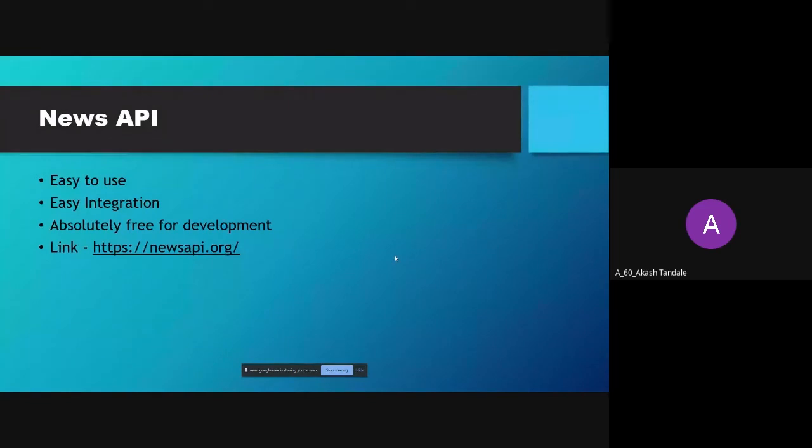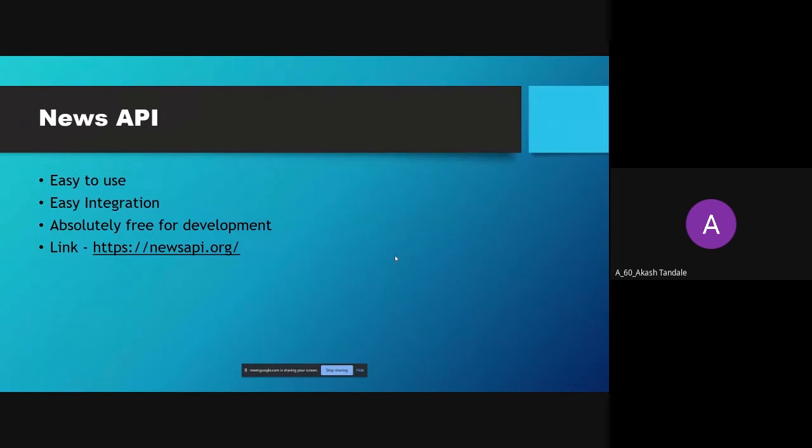Now we will see about the News API. News API is a website which provides a free API key to its users. There is no requirement of a credit card or any amount you have to pay. It is absolutely free of cost for development, and you just have to sign in to their account, and they will provide you a free API key.